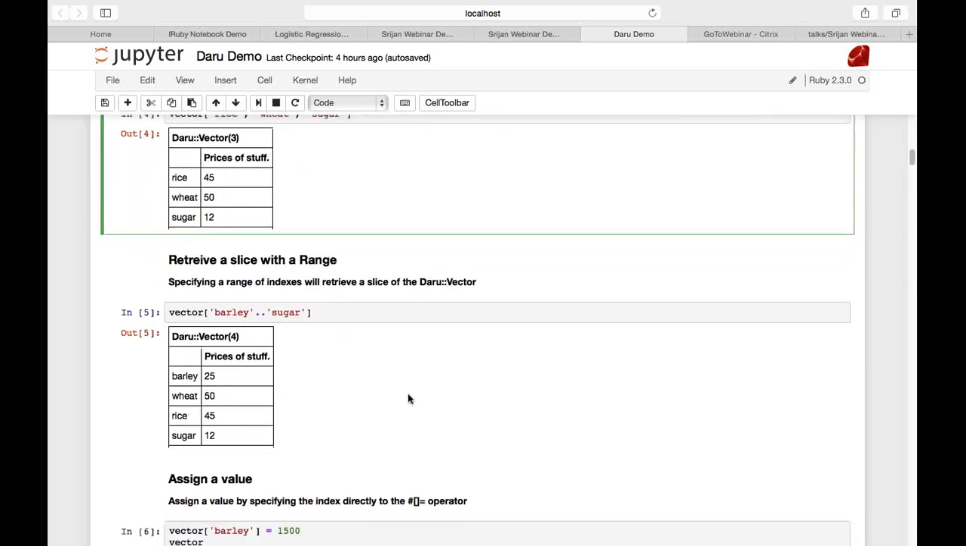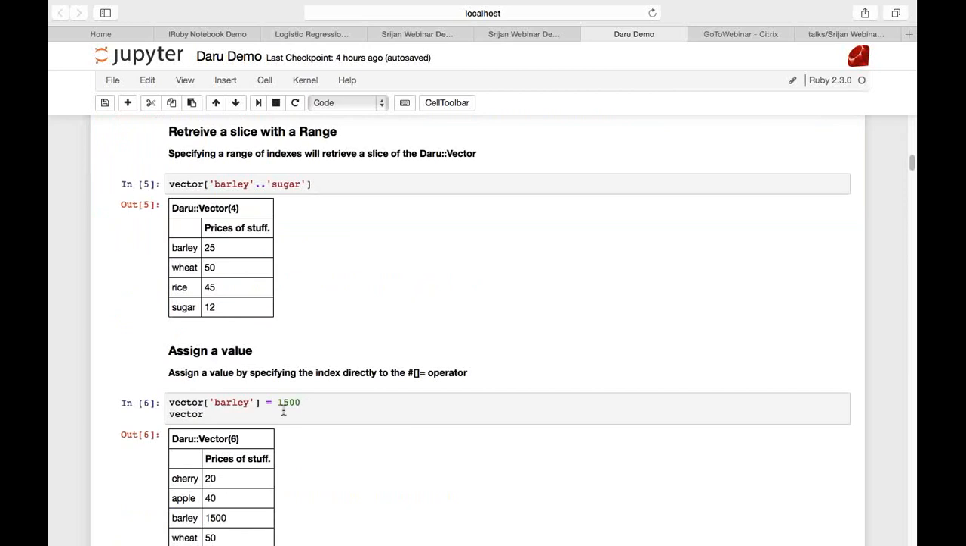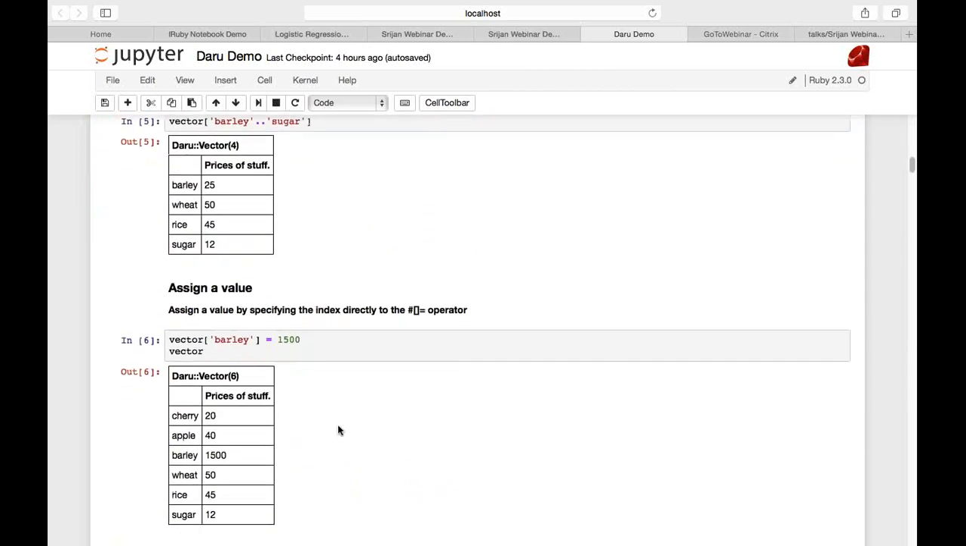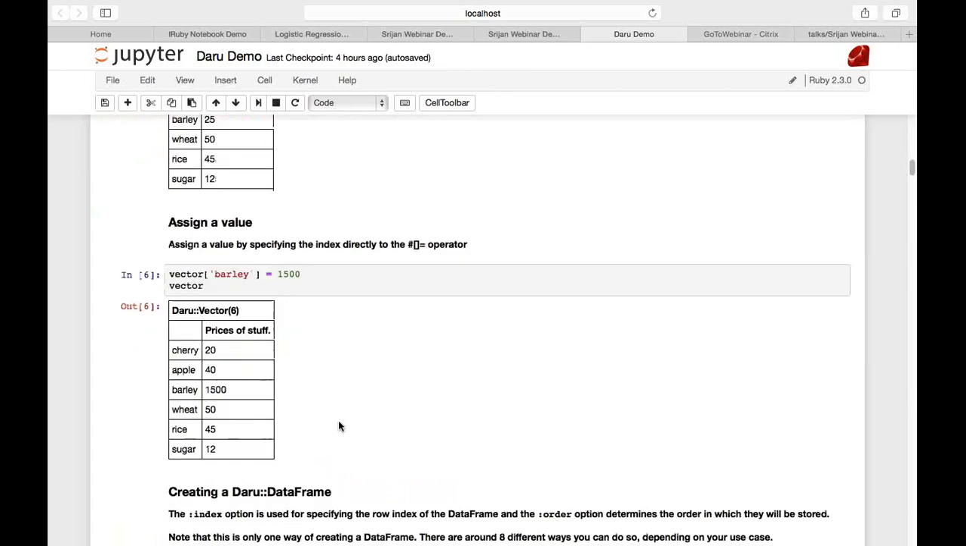Say you want to assign a value directly to the vector, you can do that with the box equals operator. I want to assign 1500 to barley, and it's reflected in the vector as you can see.